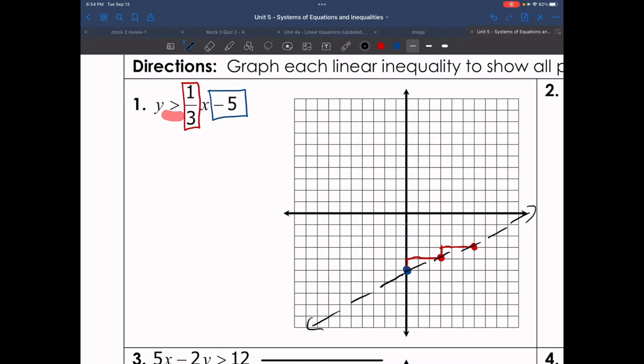And then when I look at my inequality, the inequality is opened up to y. So y is greater than 1/3 x minus 5, which means I'm shading above the line, which I shade this direction. I'm shading here.